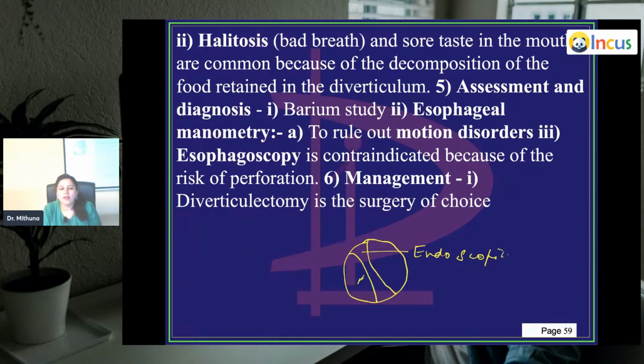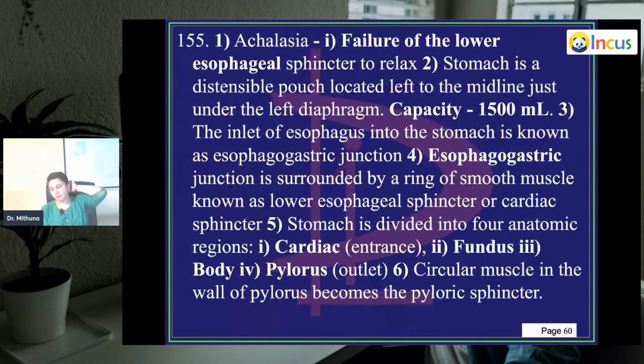Management is you have to remove the diverticulum. So you do an ectomy. Diverticulectomy is the surgery of choice. Very simple. What is achalasia? Achalasia, I already told you, the lower esophageal sphincter is not relaxing and you have difficult peristalsis in that lower part